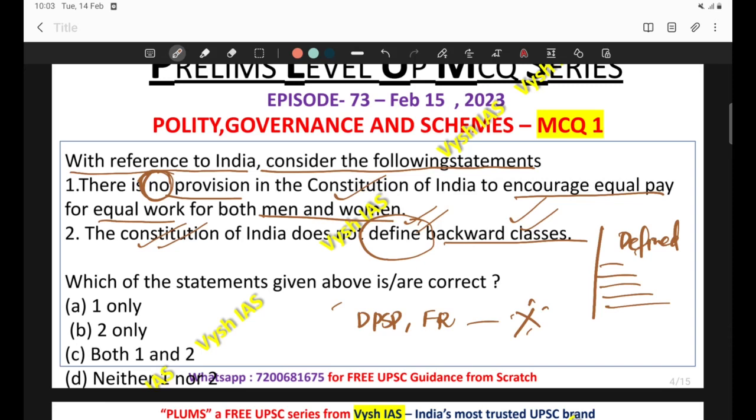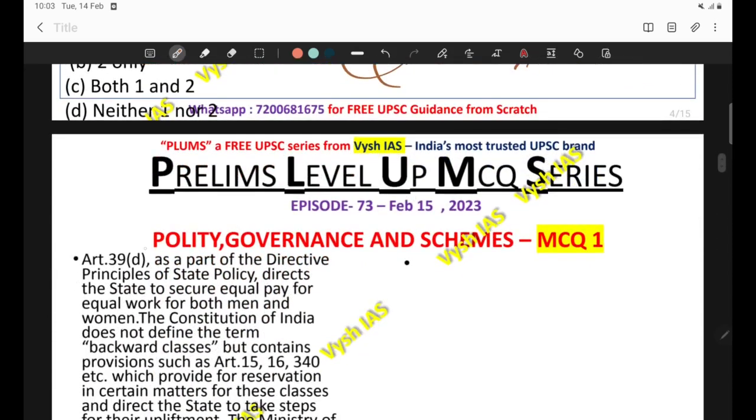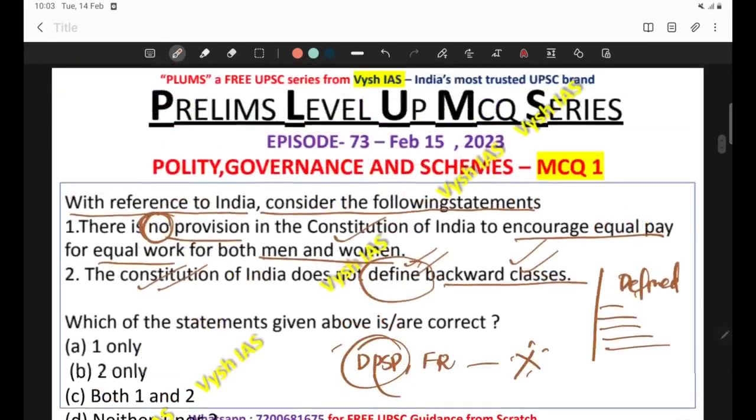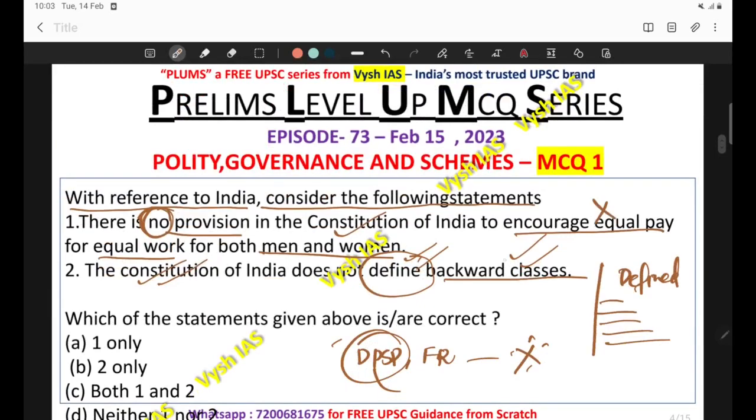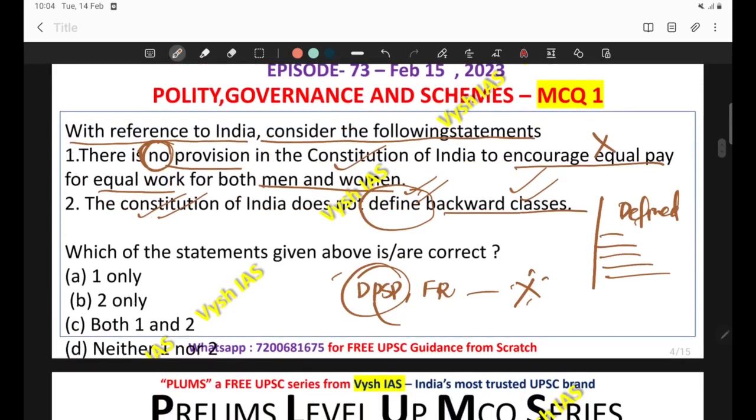If you see the first statement, you can see that in the Directive Principles of State Policy, there is a provision for encouraging equal pay for equal work, and the article number is Article 39D. So the first statement is wrong. The correct answer comes out to be 2 only, option B.